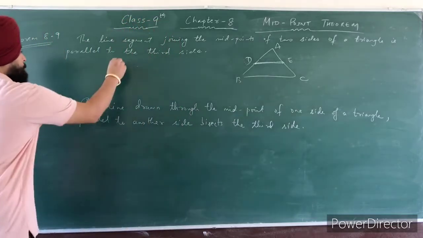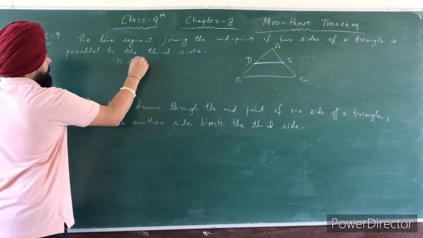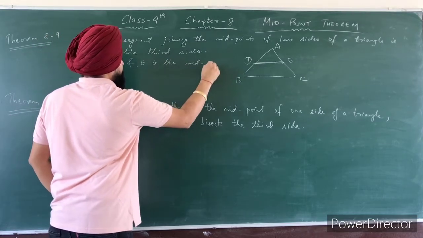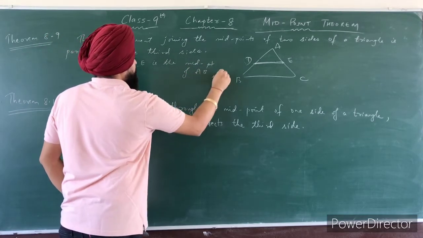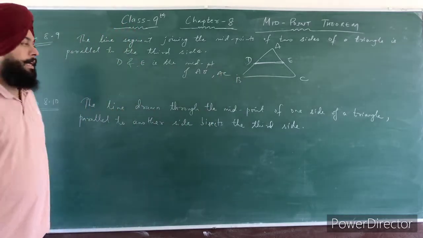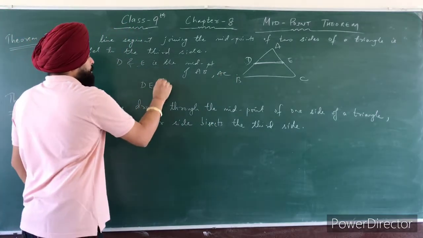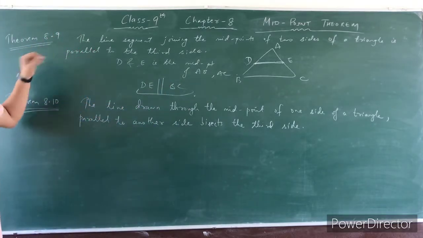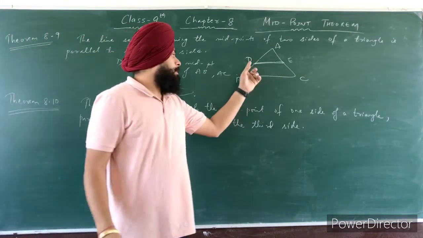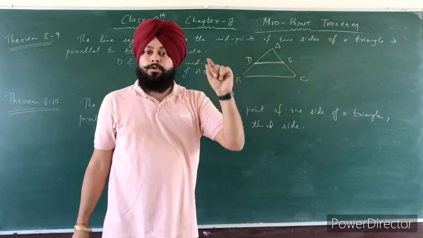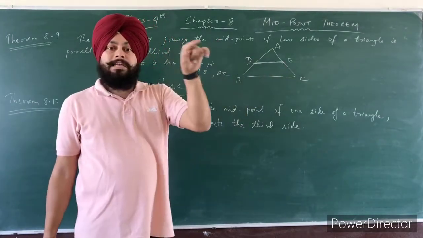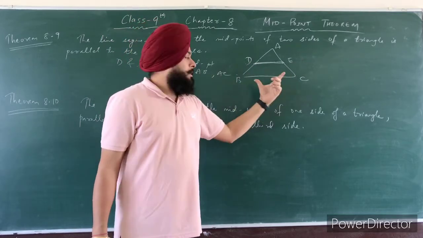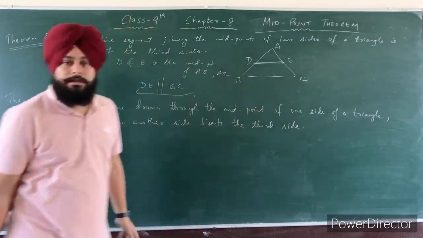Clear? So given is D and E are the midpoints of AB and AC respectively, then DE is parallel to BC. So this is your theorem 8.9. Given that if we join the midpoints of any two sides, then the line segment drawn, DE, that line segment is parallel to the third side, that is BC.